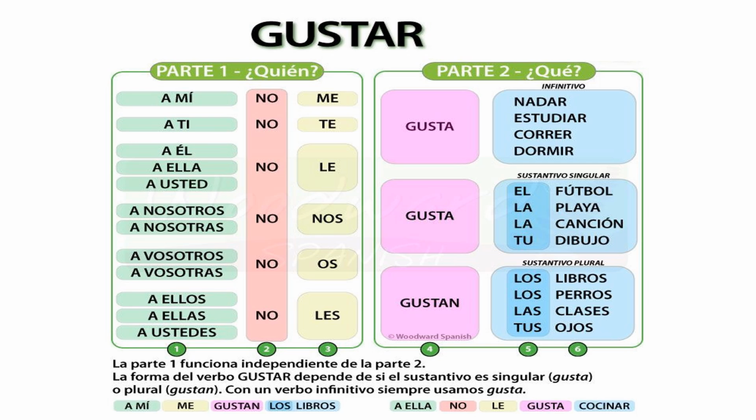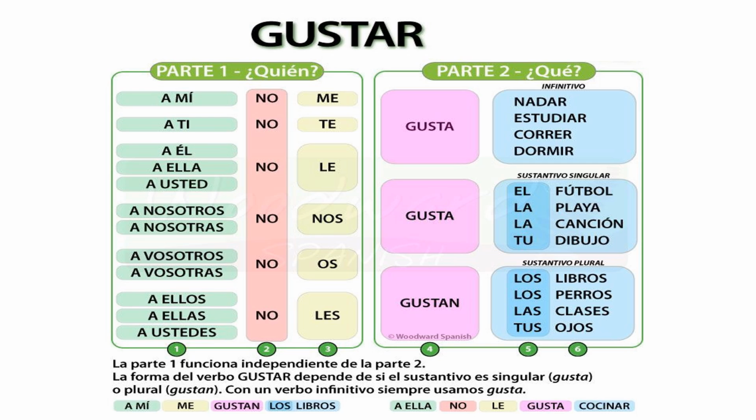A ti te gusta estudiar. You like to study, or to you studying is liked. Alright. A él le gusta correr. He likes to run, or running is liked to him. A ella le gusta dormir. She likes to sleep, or sleeping is liked to her, or to her sleeping is liked. Okay, this is how we will frame the sentence. You may want to pause the video and finish writing the sentences plus writing their English translation.